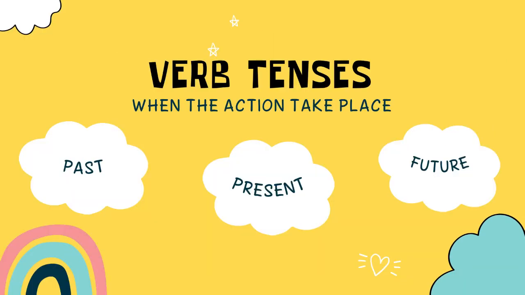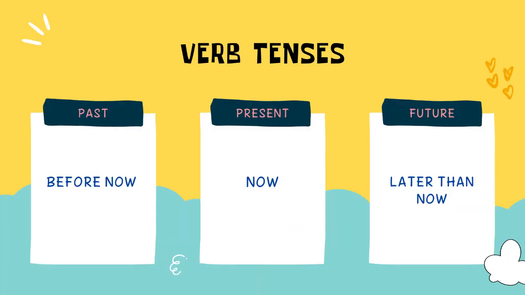Alright, verbs come in three tenses: past, present, and future. The verb tense tells us when the action takes place. The present tense tells us about action that is happening now. The past tense tells us about action that has already happened before now. And the future tense tells us about action that is going to happen later than now.